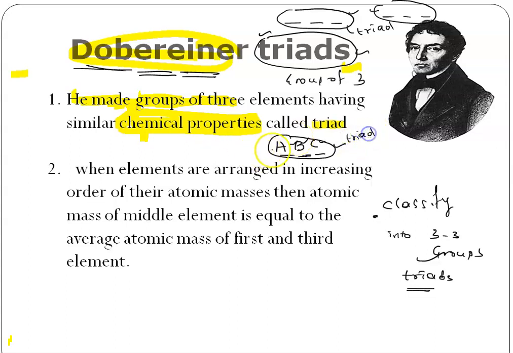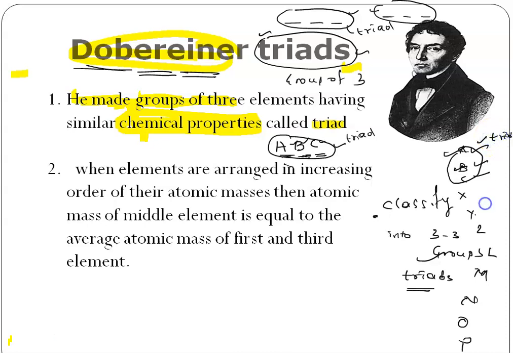So based on their chemical properties, suppose we had elements like A, B, C, X, Y, Z, L, M, N, like this. So he studied the chemical properties of all these elements. After studying, he came to know that the chemical properties of A, B, C resemble each other, that means they are the same, and hence he grouped those three elements in one group, and he called it a triad. He tried to group the elements in 3 only, and he called it triad 1.